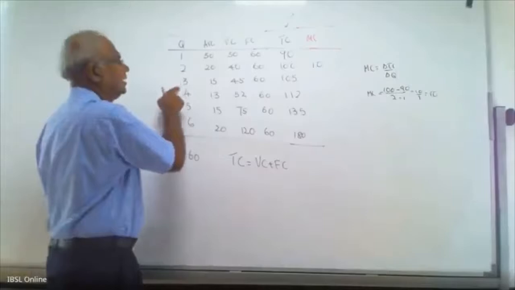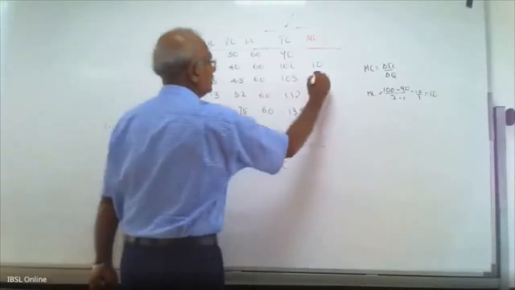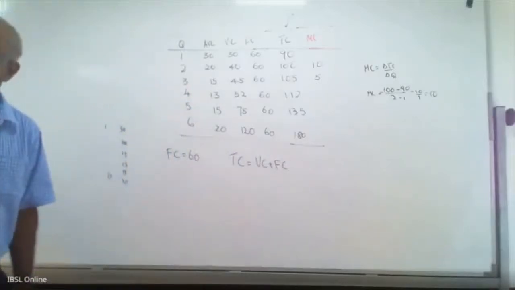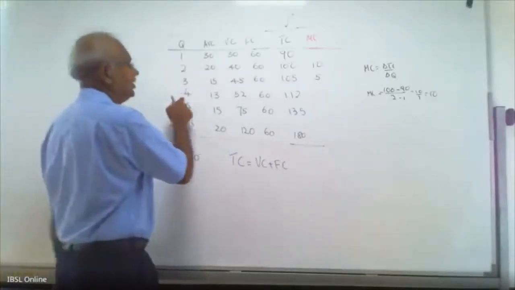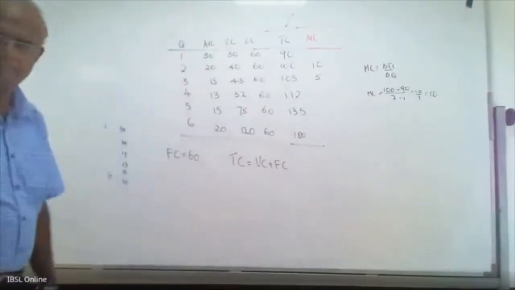Third unit. 105 minus 100 divided by 3 minus 2, 5. Fourth unit. 112 minus 105 divided by 4 minus 3, 7.